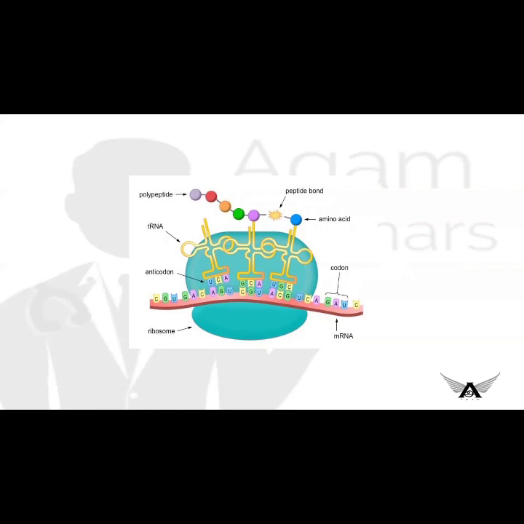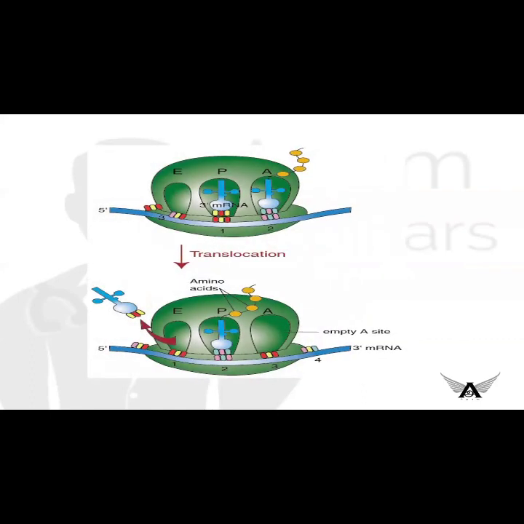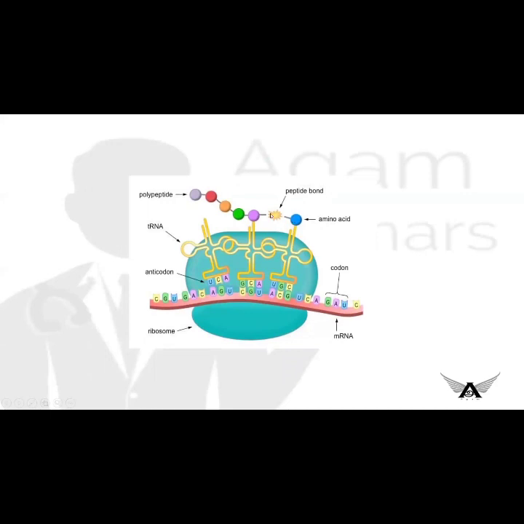Okay, now coming to the translocation process. At this point the tRNA becomes fixed at the P site and does not carry any amino acid. Here a peptide bond forms so that the amino acid chain will come to the A site. So the tRNA in the P site will not have any amino acids, and it will be released from the ribosome through the E site, the exit site.